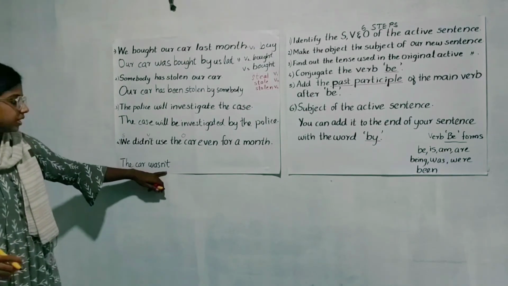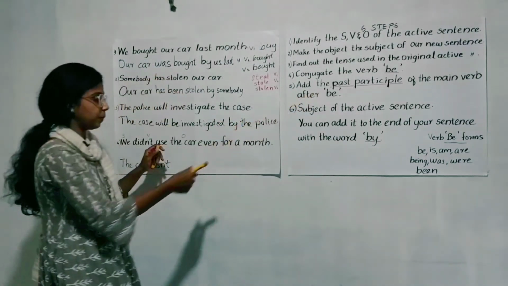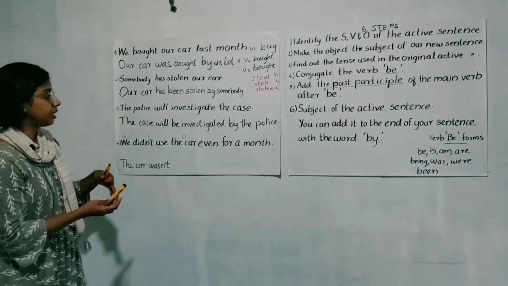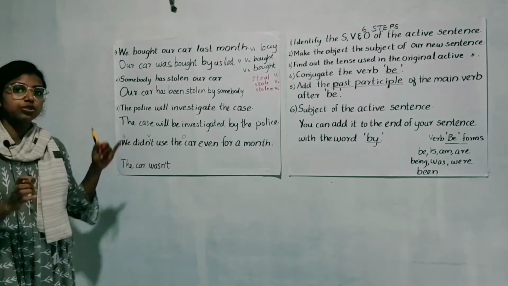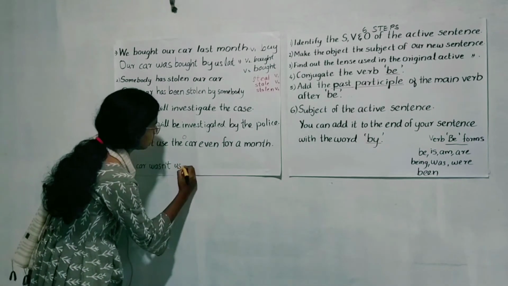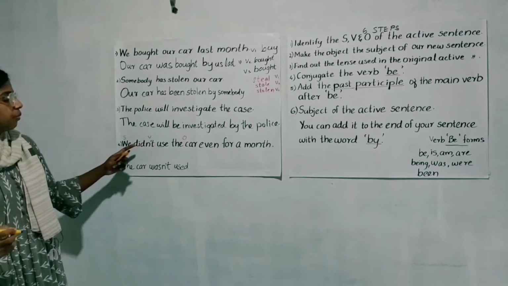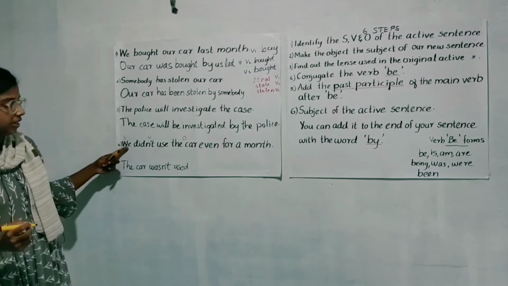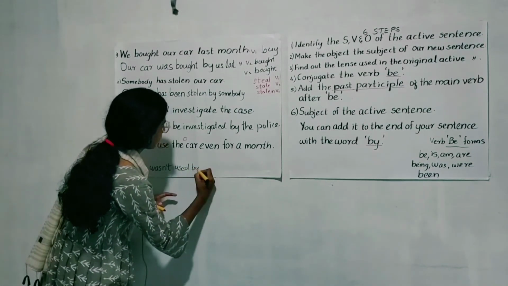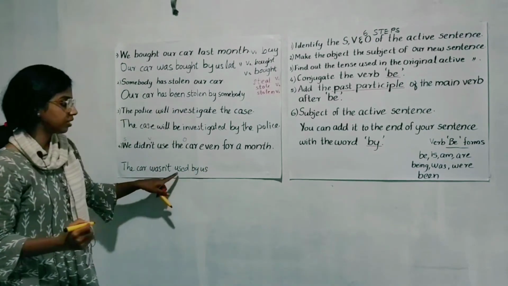The car wasn't. Then we have to add the past participle of the main verb. Which is the main verb here? Use is the main verb. What is the past participle of use? Use, used, used. So the car wasn't used. Then we can add the subject of the previous active sentence with the word by. And since it's we, we'll use us. The car wasn't used by us.